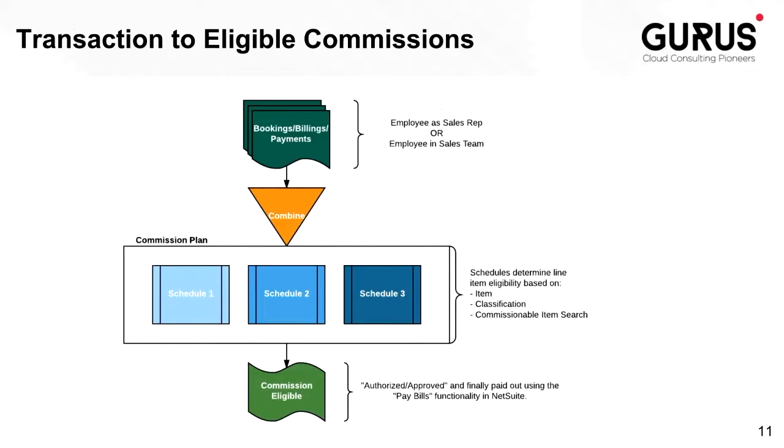Here's the simplified flow of transactions all the way through to eligible commissions. Starting with bookings, billings, or payments at the top, if an employee is defined as a sales rep or within a sales team on those transactions, then the commissions plan that employee is assigned to will read through the schedules on that commissions plan to determine if any of the line items in those transactions are eligible for commissions, based on which items, classifications, or lines are identified by the commissionable item search.